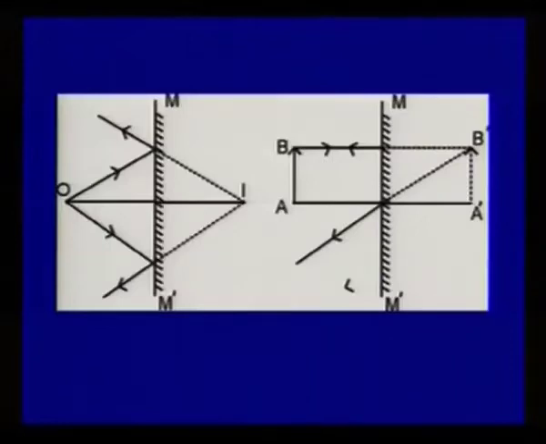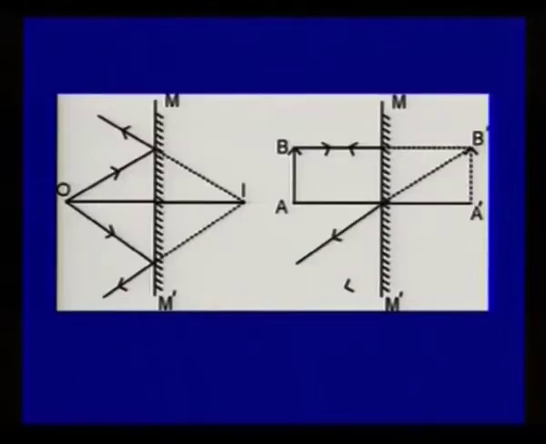Let us learn about the image formation due to reflection. When light falling on the object reaches, or appears to reach, our eyes after reflection, the image is formed. In this diagram, there is a mirror M dash, object O, and image formed I. Here light is coming from object O and reflects back in the same medium, but appears to meet at I. So I is the image of O, but actually no light reaches there. So this image is known as a virtual image.